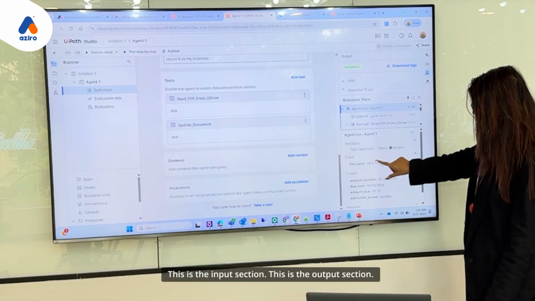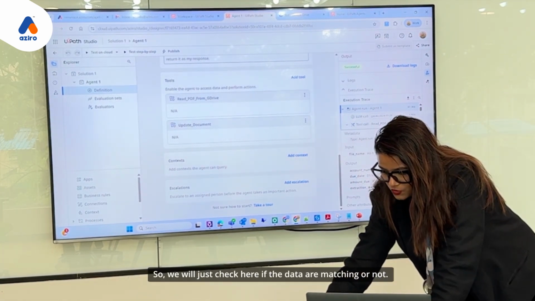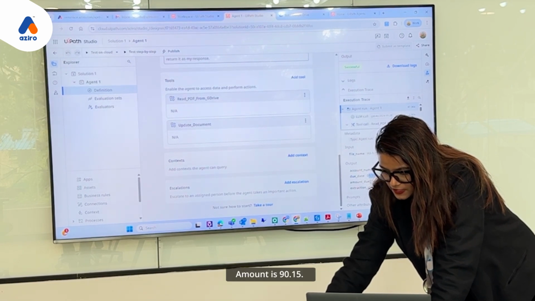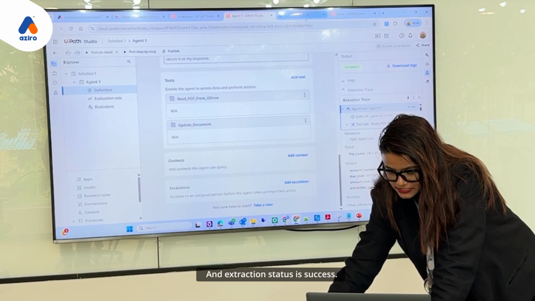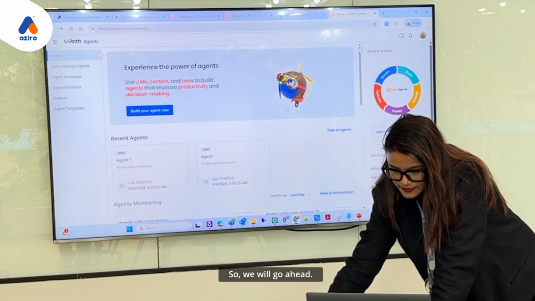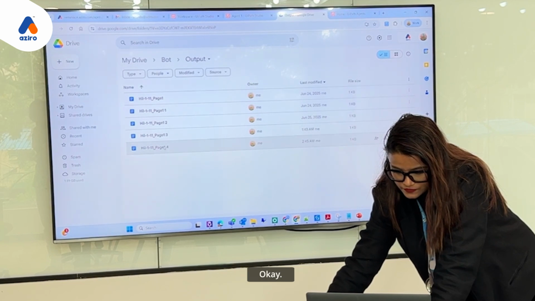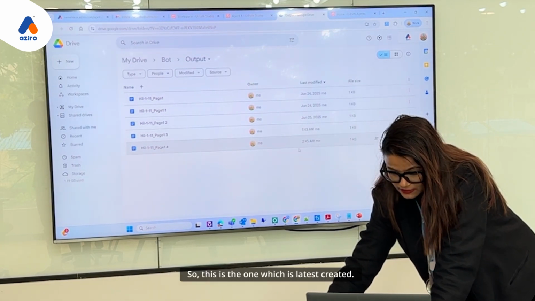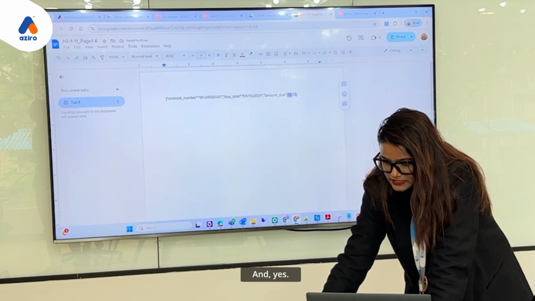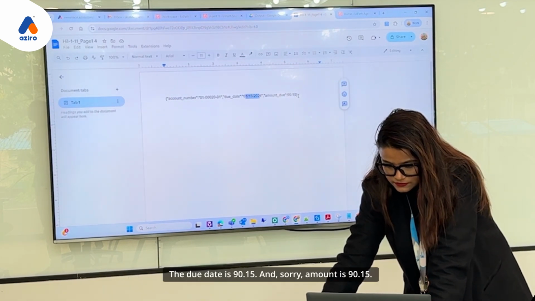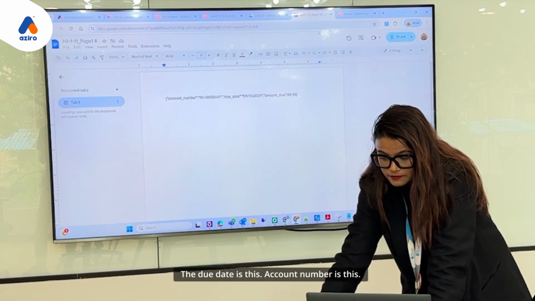This is the input section. This is the output section. We will check here if the data are matching or not. It says due date this, amount is 90.15 and the extraction status is success. So we will go ahead in our drive in the output file. This is the one which is latest created. We will open this, and yes, the amount is 90.15. The due date is this, account number is this.